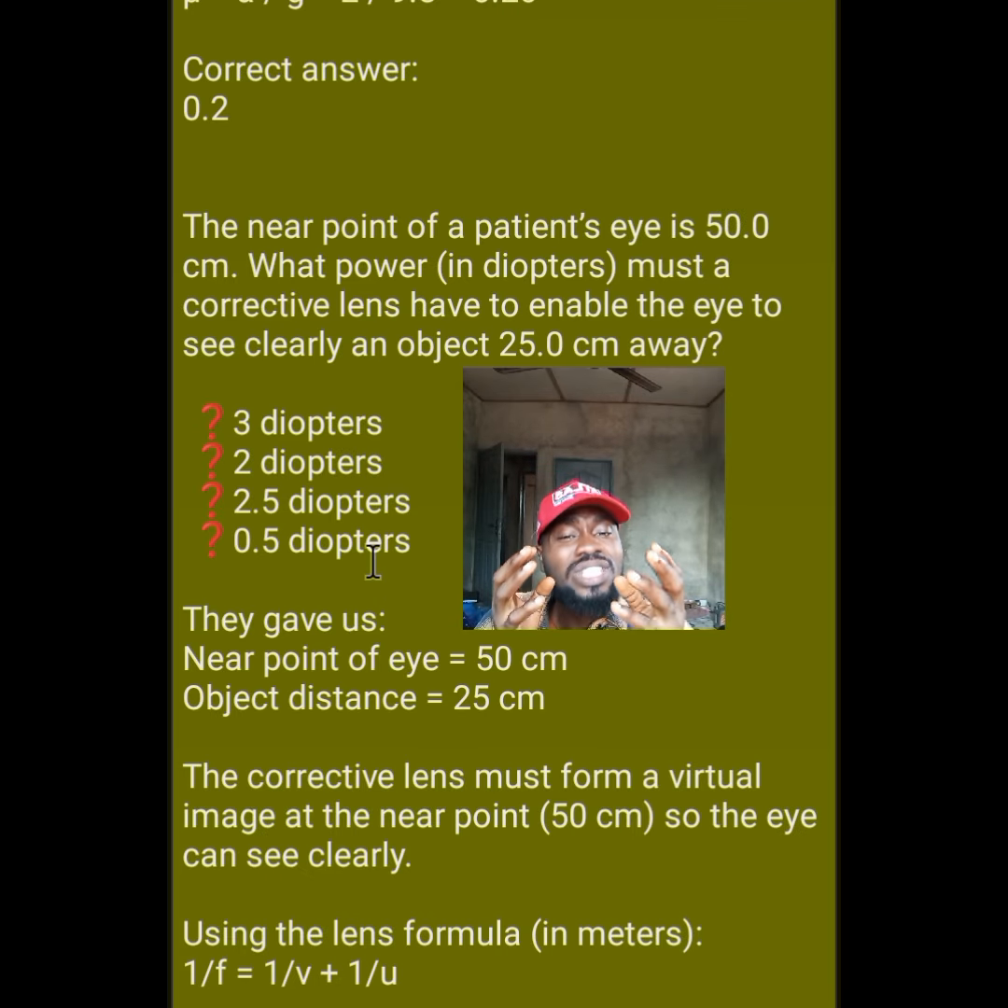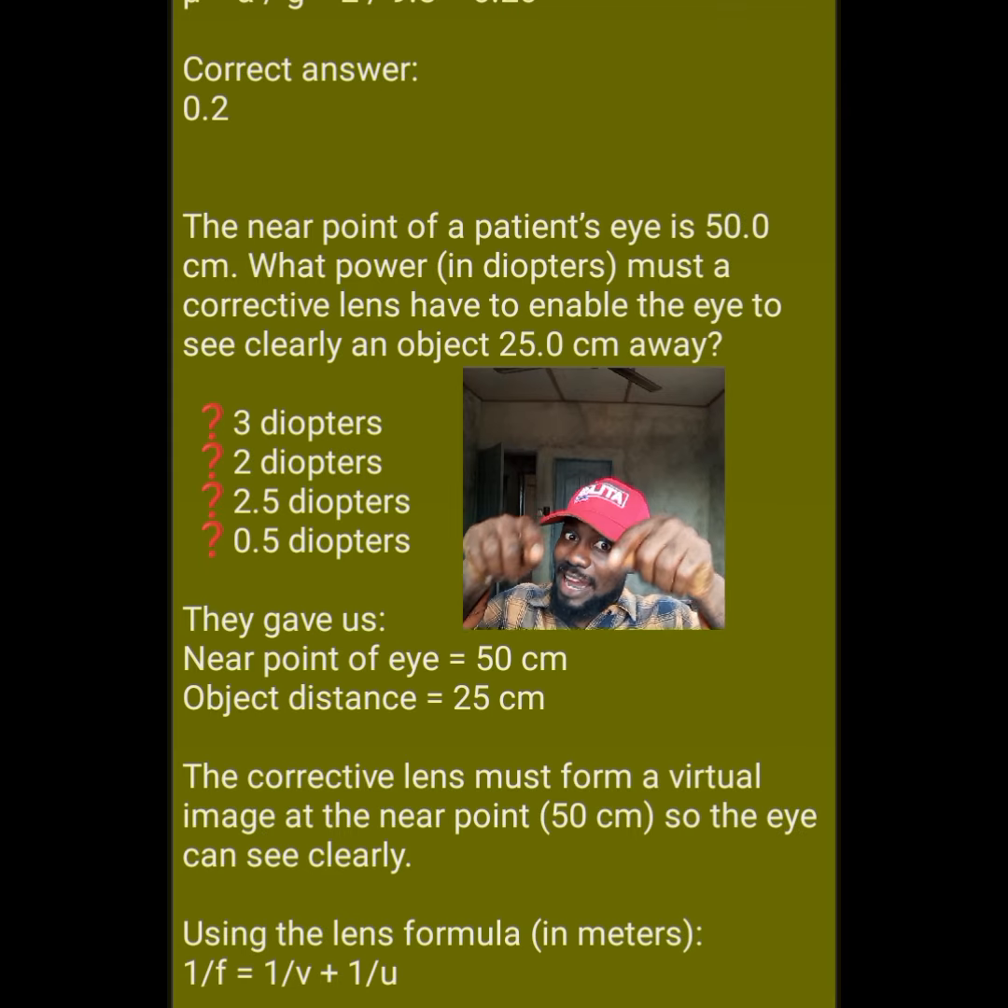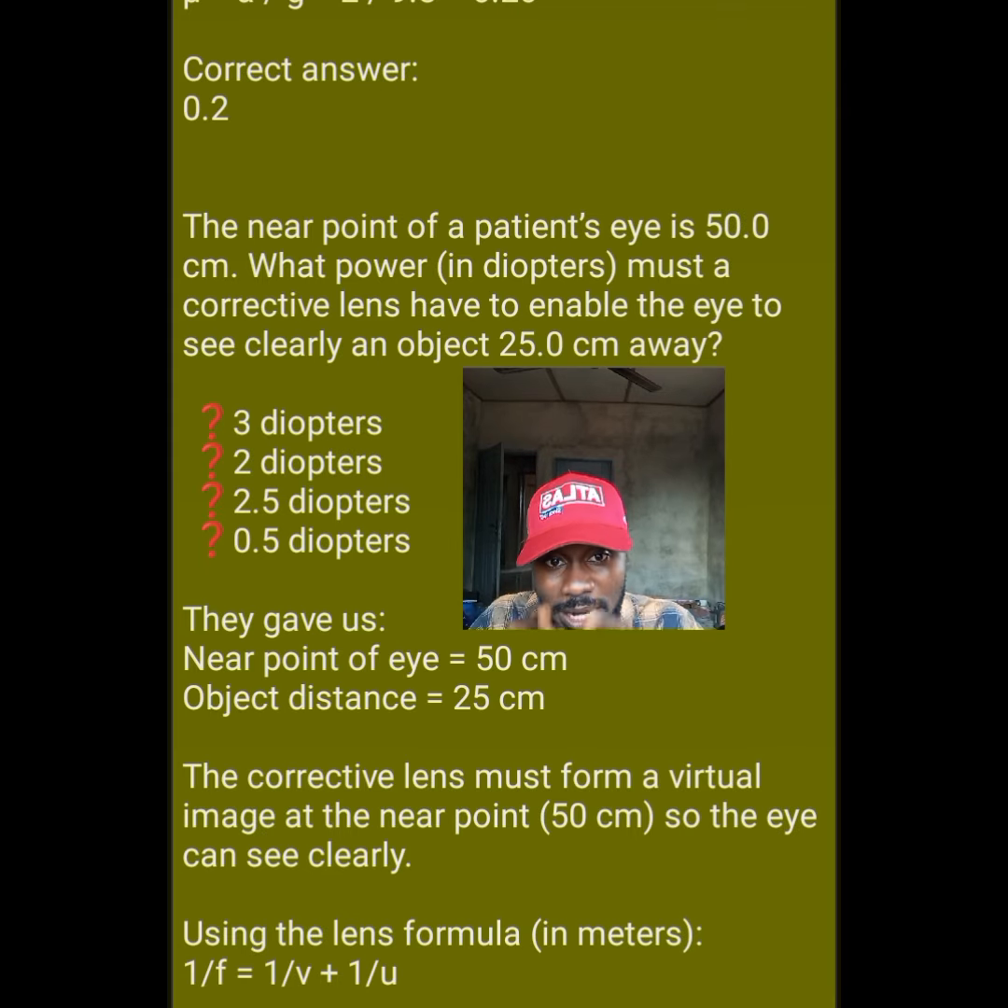I always tell you, each time you see any physics calculation question, the first thing you have to do after reading and understanding it is look at the options. Which units are the options represented in? That's what they want you to find. It's also going to help you in case you don't know the formula, because you can manipulate and arrive at the answer. So it's about strategy. For you to bomb JAMB, you have to be strategic. So they gave us the options in what? Diopters.